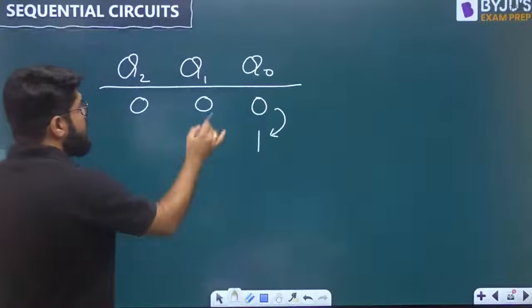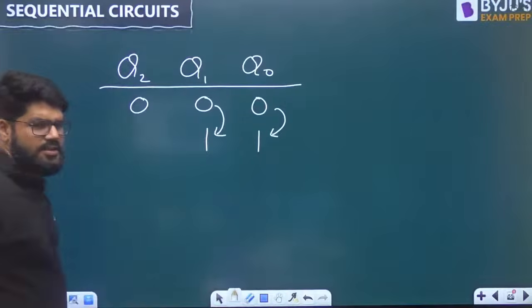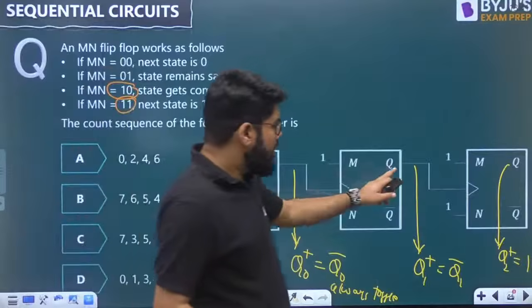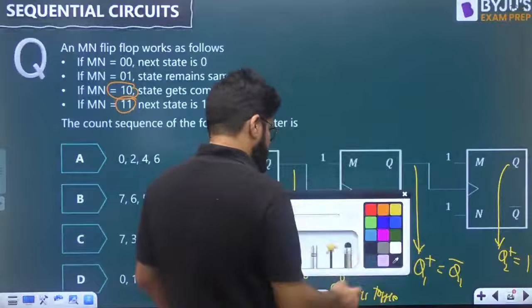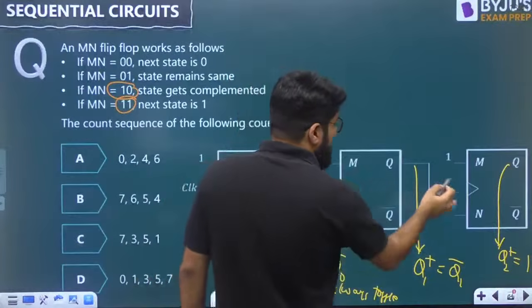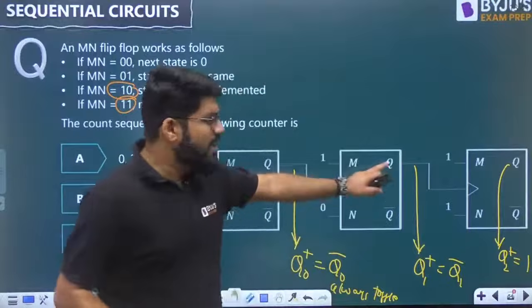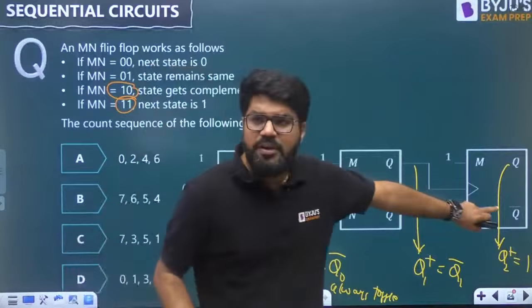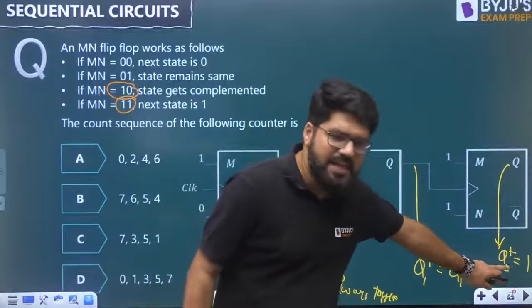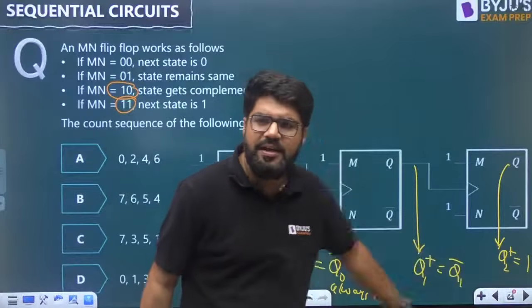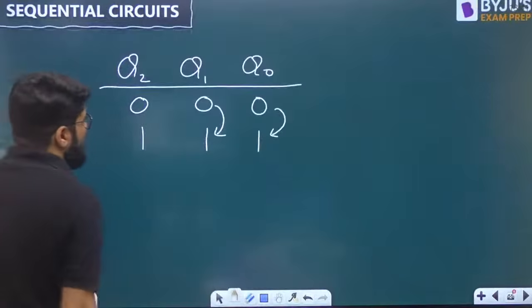Now, since Q1 toggled, this is also a positive edge. Q1 is going as the clock for the next flip-flop. So when you get the positive edge on Q1, the next flip-flop will be active and its next state will always be 1. Whenever it is active, Q2 plus is 1. So here 1 has come.